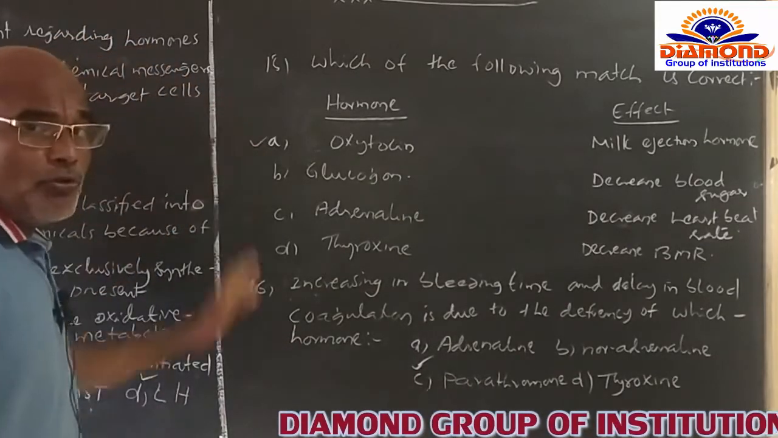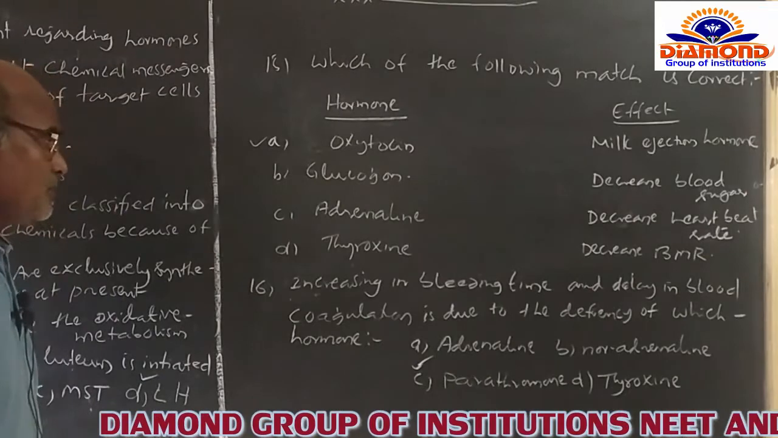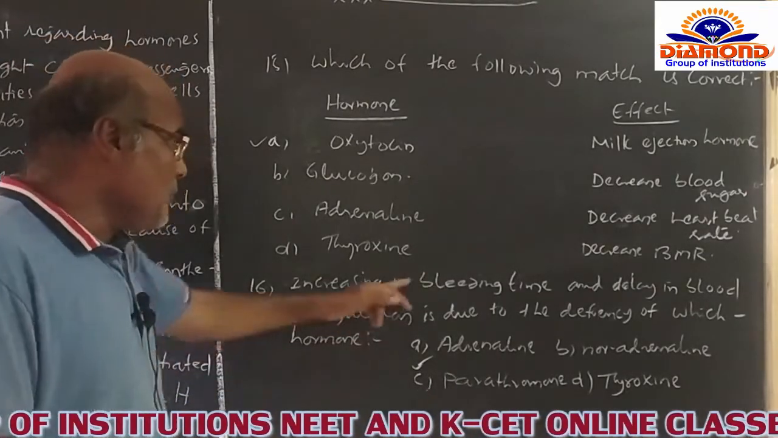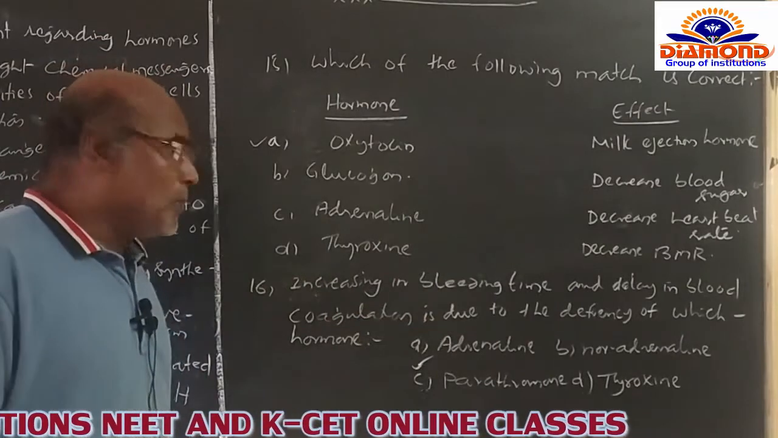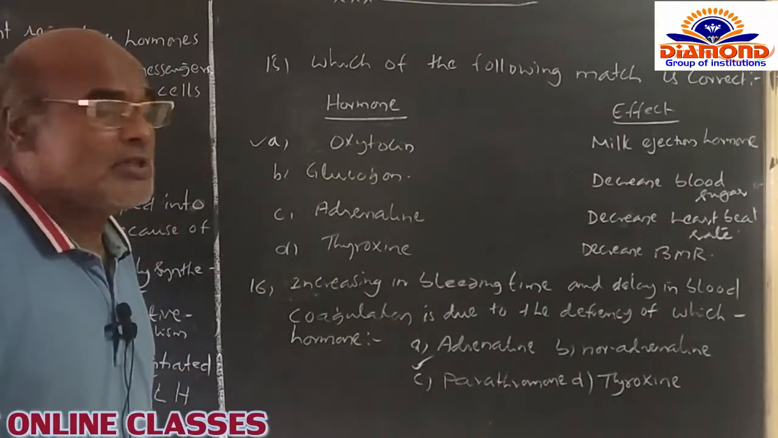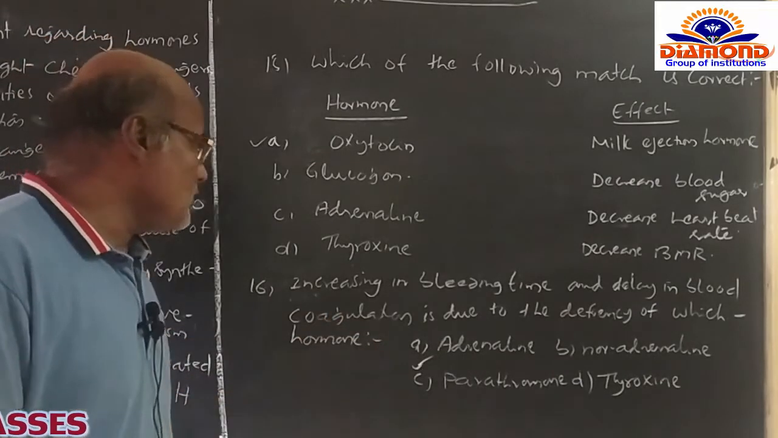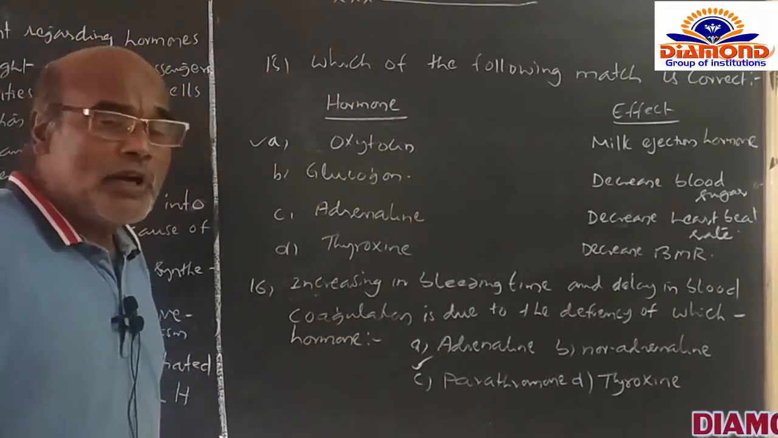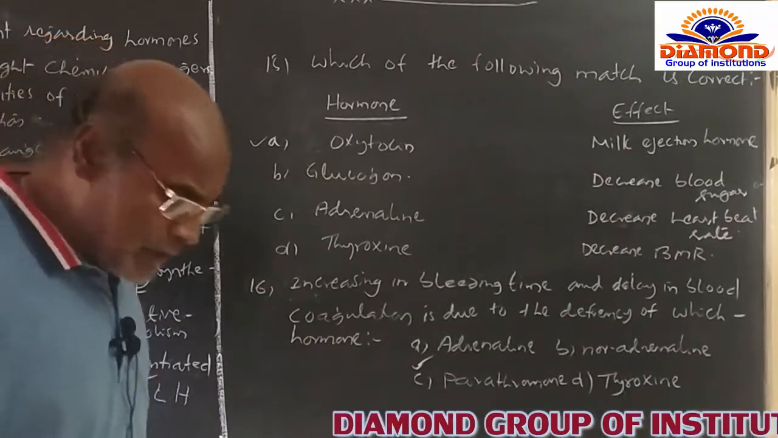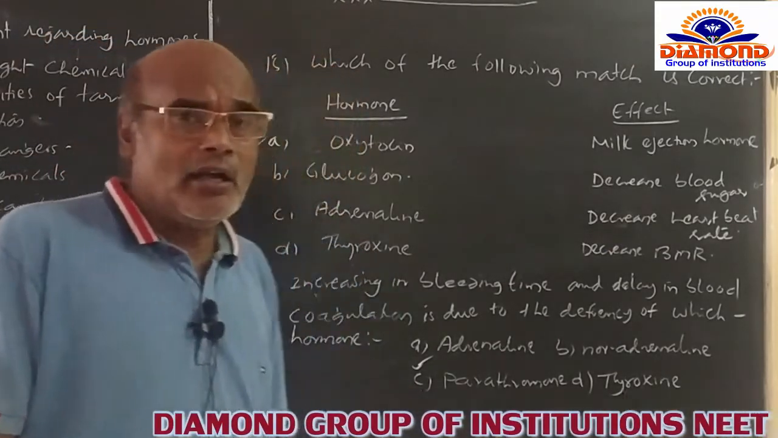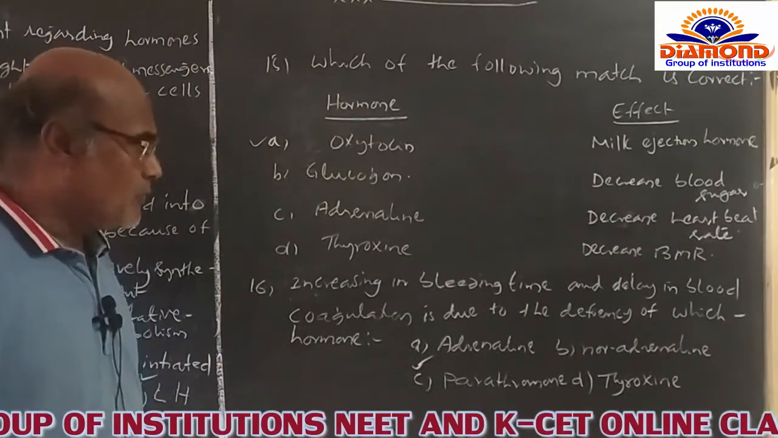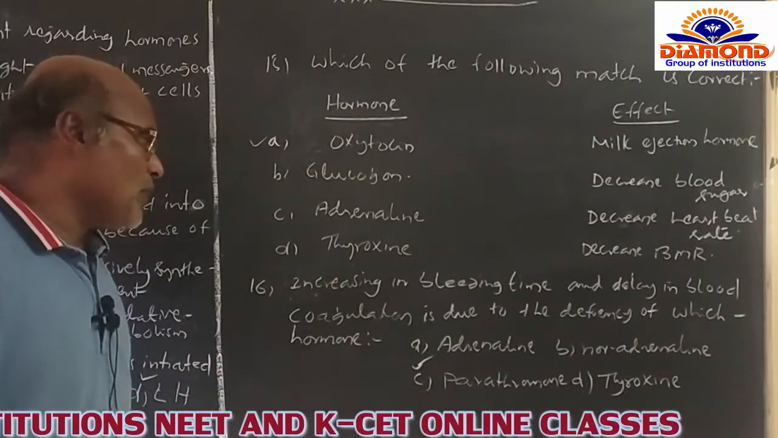And after that we go for the other question, increasing in bleeding time. Increasing in bleeding time and delay in blood clotting is due to the deficiency of which hormone itself. This is one of the beautiful questions, which is asking why the bleeding time increases. The deficiency of which hormone can delay the coagulation or clotting of the blood itself. Four options are given.